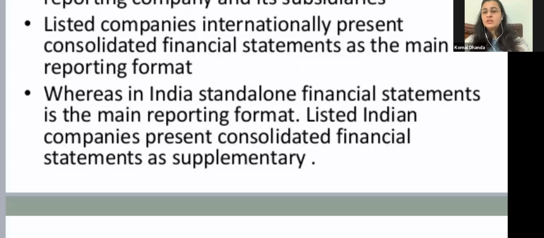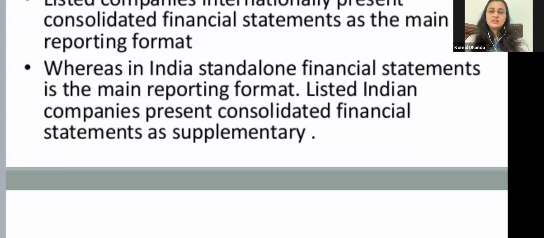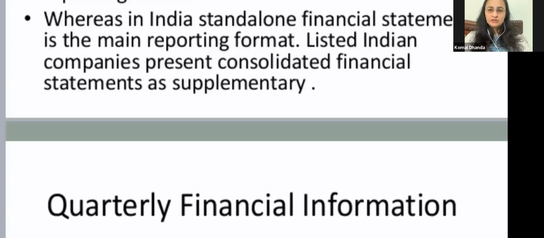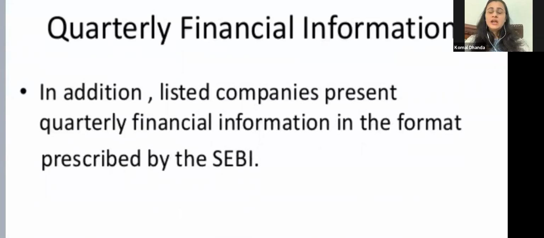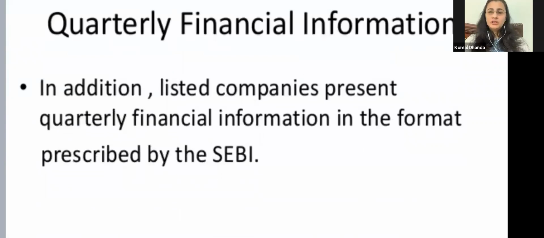But it is not that if the Indian company is presenting a consolidated financial statement, that will be enough. They will also have to present this standalone financial statement, that is considered as the primary reporting format, right? Then comes your quarterly financial information. In addition to your annual reporting, some listed companies also present.